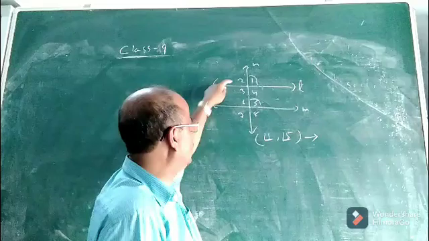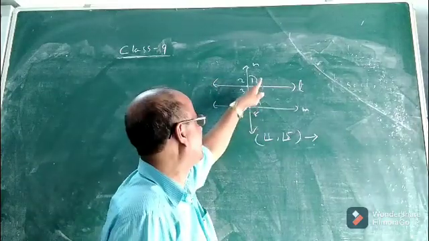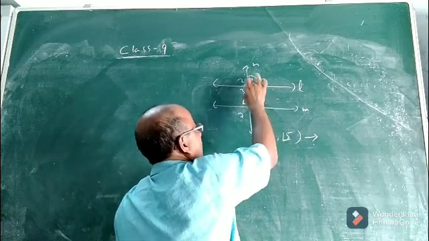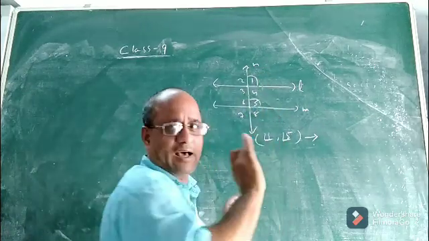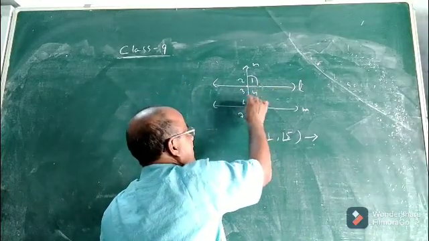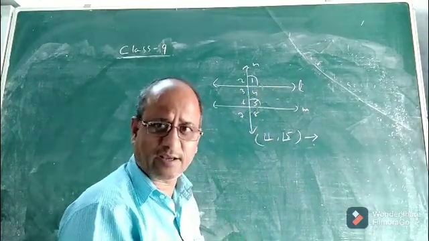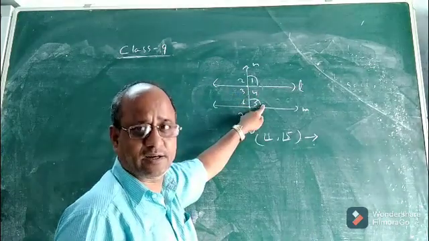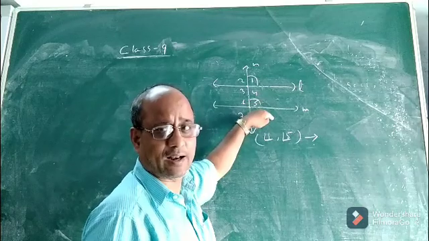Actually, angles 1, 2, 7 and 8 are exterior angles. Angles 3, 4, 5 and 6 are the 4 interior angles. Now angle 1 is exterior, angle 5 is interior. Interior means it is within the parallel lines.